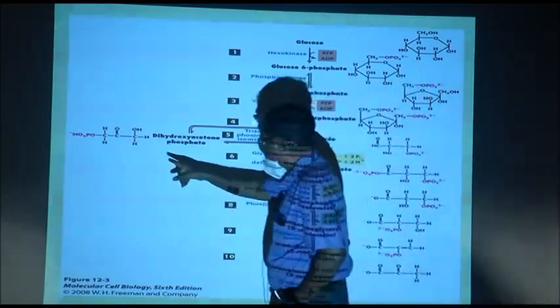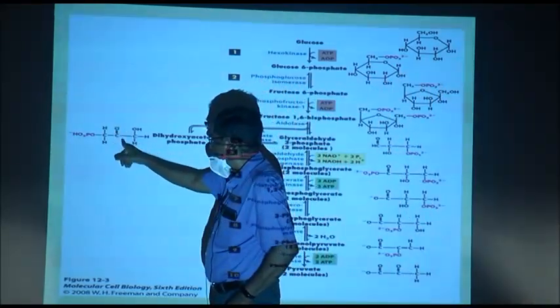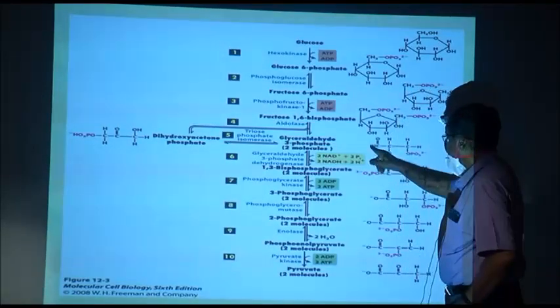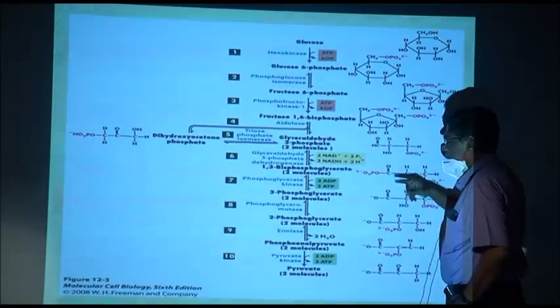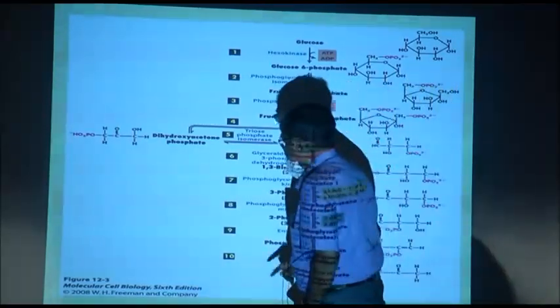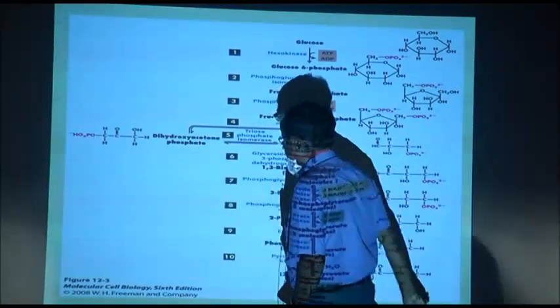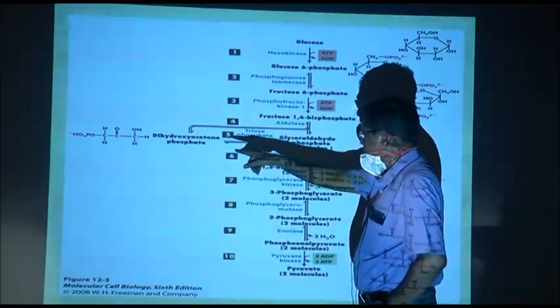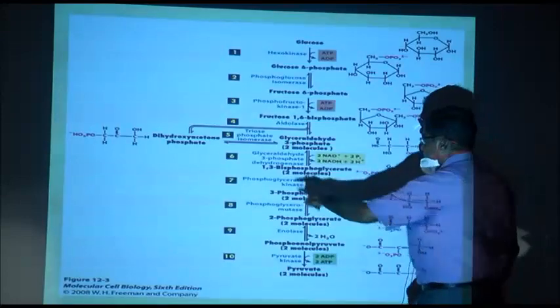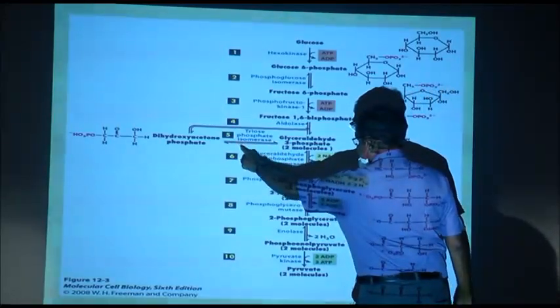This is dihydroxyacetone phosphate, this is the keto group, and this is 3 phosphoglyceraldehyde. Now, the phosphate is on the 3rd position here and there. This is a keto compound and this is an aldol compound. These two can interchange.